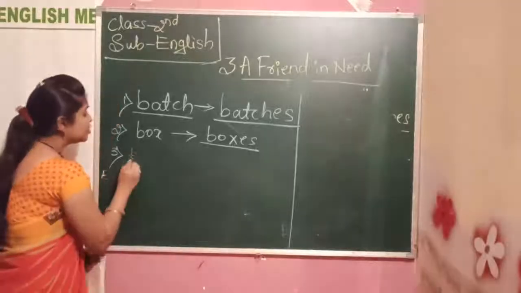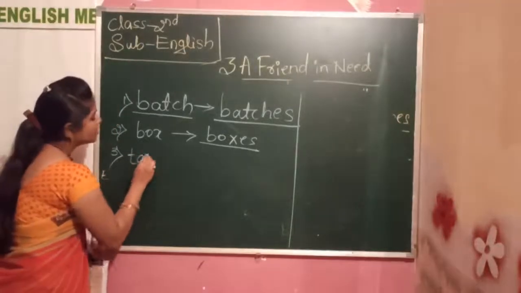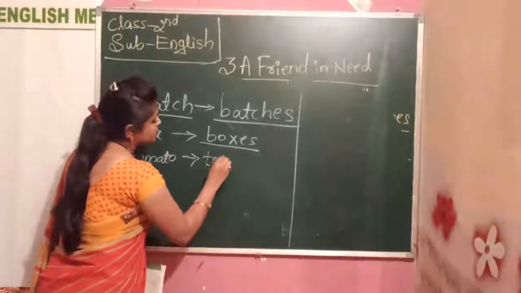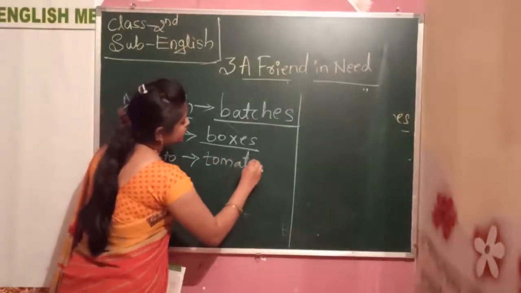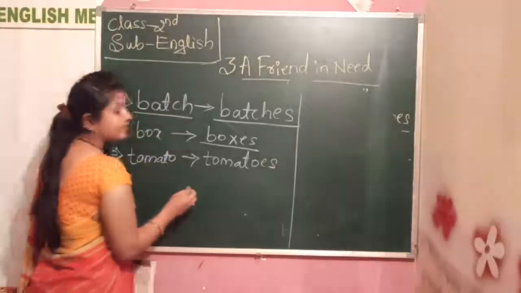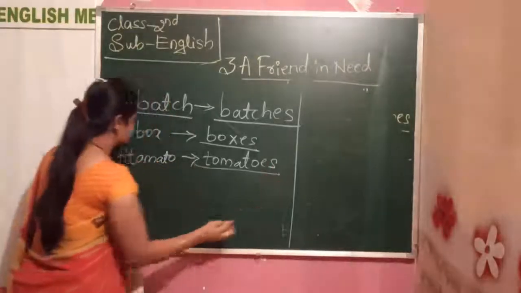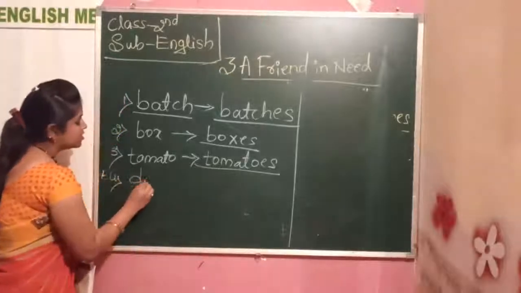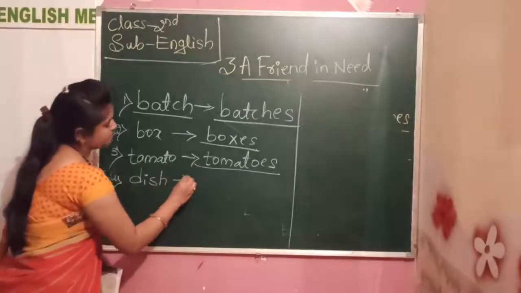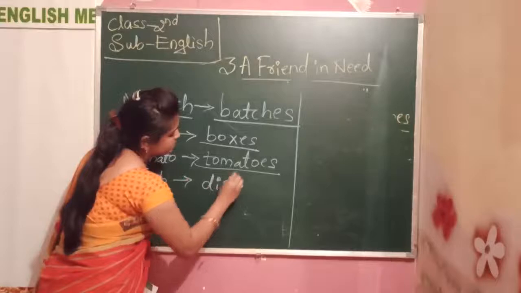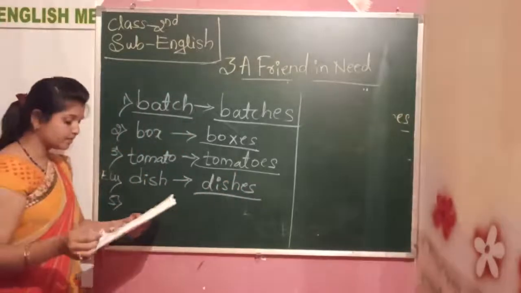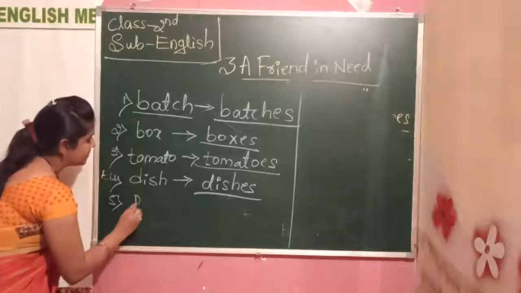Next, tomato, tomatoes. So for each and every word you need to add es. Dish, dishes. Next, fifth one, patch, patches.